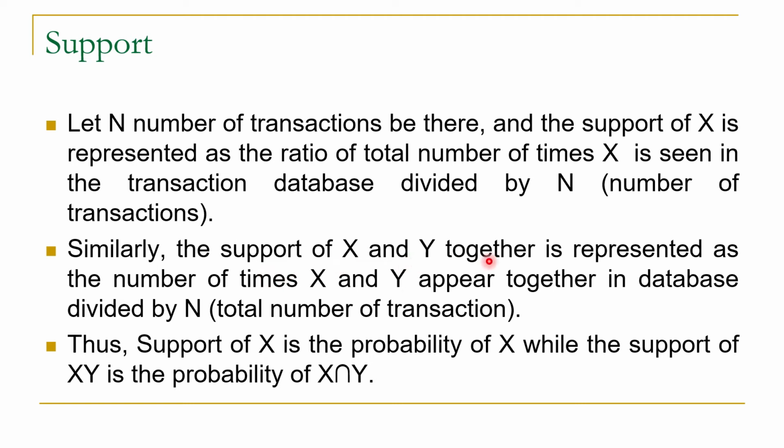Similarly, the support of X and Y together is represented as the number of times X and Y appear together in the database divided by N, which is the total number of transactions. So the support of X and Y together is the same as the probability of X intersect Y. While the support of an individual item X is the number of times X appears divided by the total number of transactions, and this is the same as the probability of that item, that is, the probability of X in this case.